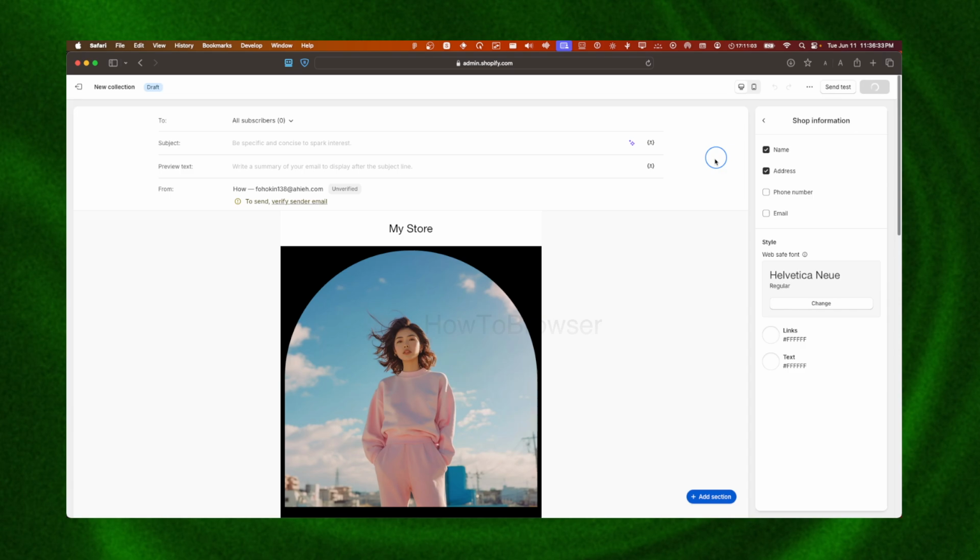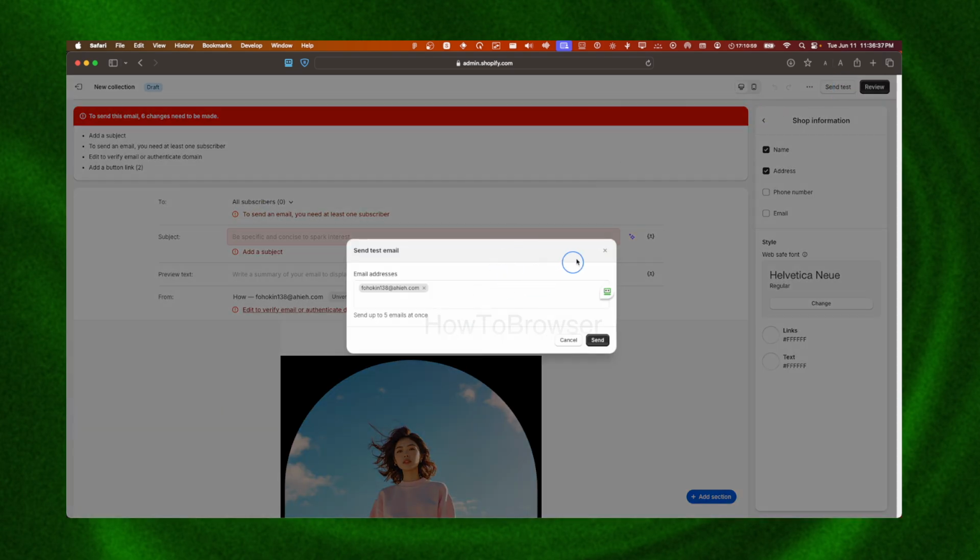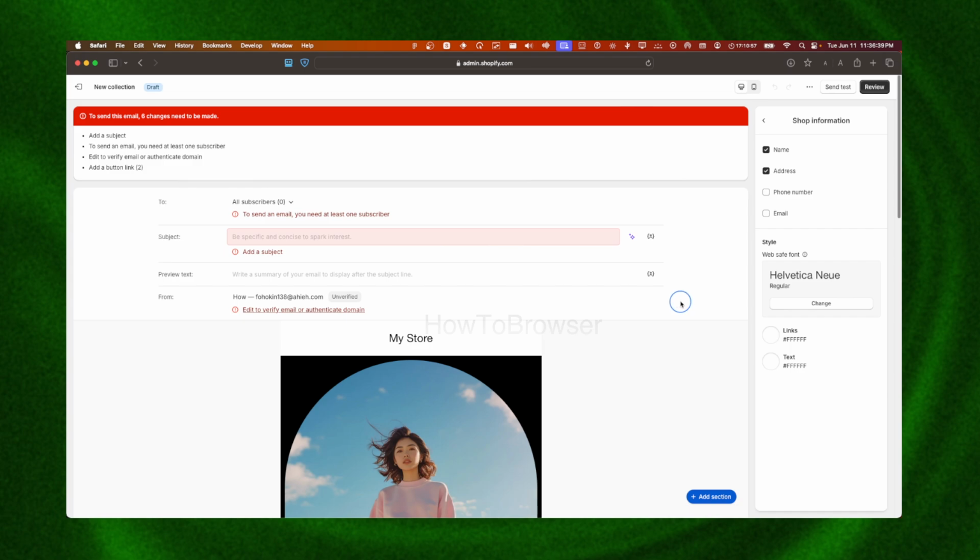Now we can preview this. We can send a test to an email. This is just gonna help you when you preview your email campaign because you want to look how on different devices, maybe on computer will look different, on your phone of course it's going to look different. So yeah, just test this.